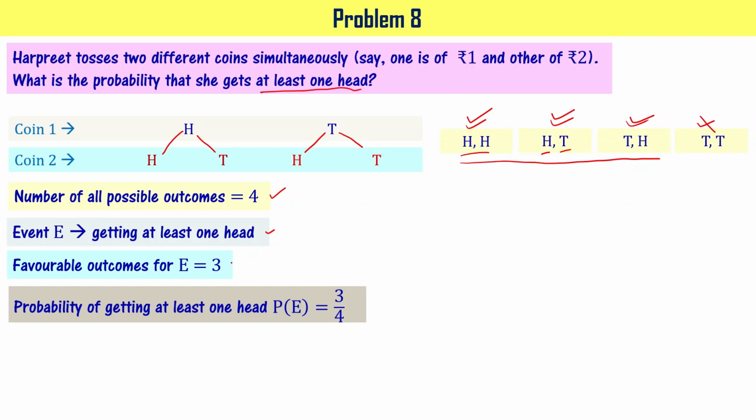So probability of getting at least one head is going to be 3 by 4. The number of favorable outcomes is equal to 3, divided by the number of all possible outcomes, that is equal to 4, right? So probability of getting at least one head is 3 by 4. Let's go to the next problem.